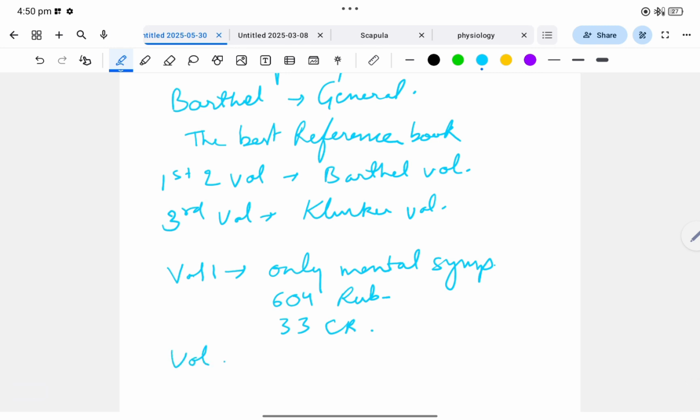Now volume 2 includes all the physical generals, including time modalities. It includes desire, aversion and ailments from.